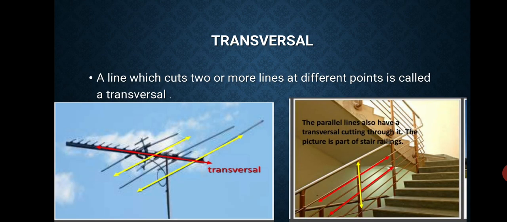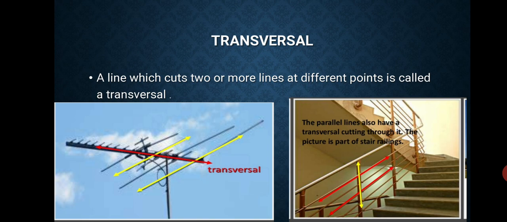Transversal: a line which cuts two or more lines at different points is called a transversal. For example, if we have this antenna or aerial, this red line shows the transversal and these yellow lines are the parallel lines. The transversal line intersects or cuts the lines at two different points.